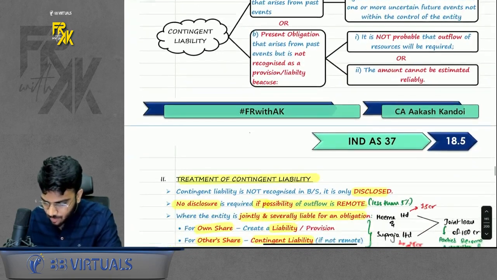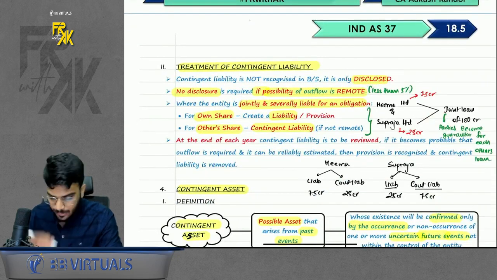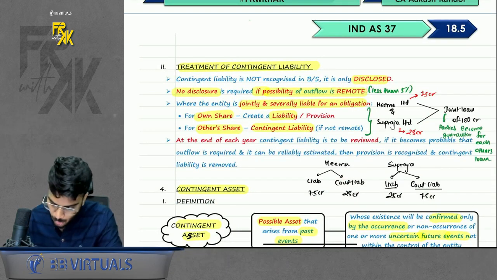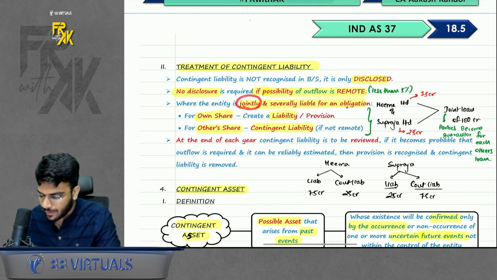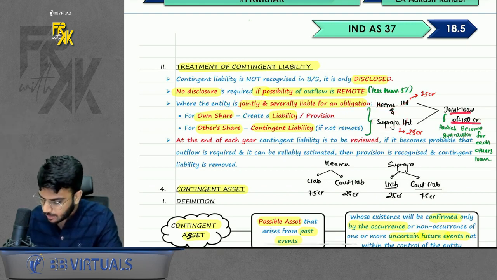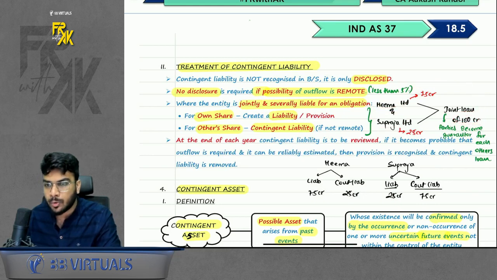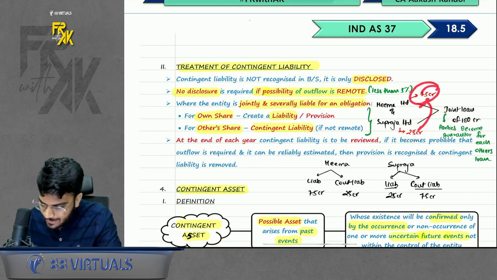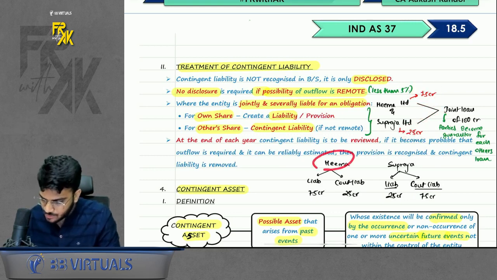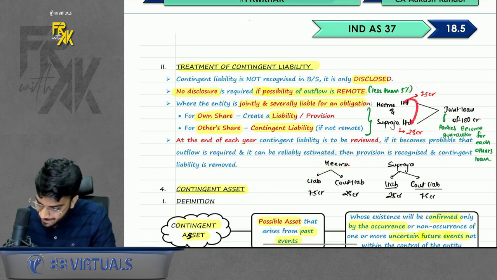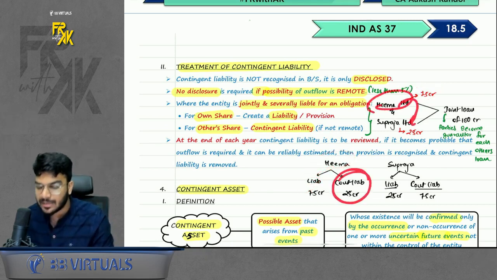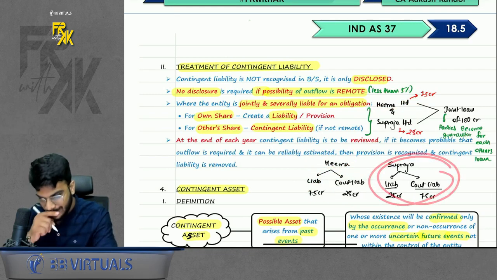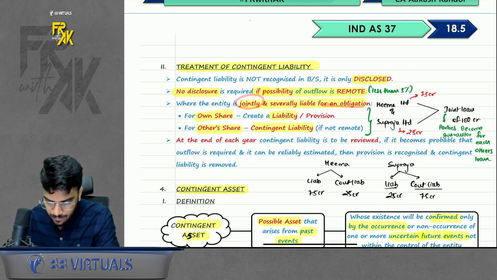If there is any contingent liability, what will you do? You will disclose it. Next, if the possibility of payment is very remote, no need to disclose. Third, if for any liability you are jointly liable, for example, Hema and Supraja took a joint loan. Out of this joint loan, 75 crores belong to Hema and 25 belongs to Supraja. What is the main motive of taking a joint loan? They become the guarantor for each other's share. So for Hema, her share was a 75 crore liability. The other party's share becomes a contingent liability for Hema because she becomes a guarantor for Supraja. Same applies for Supraja also, right? So now you can read any joint liability: own share will be a liability, other share becomes a contingent liability.